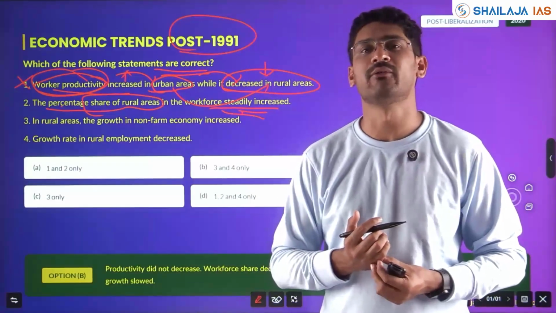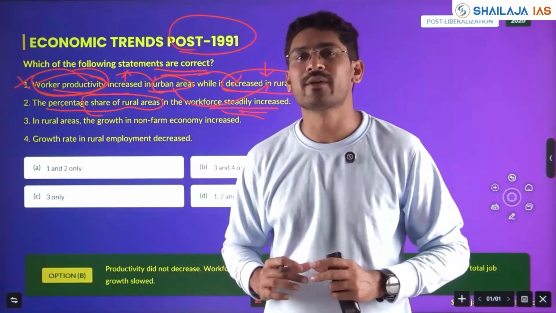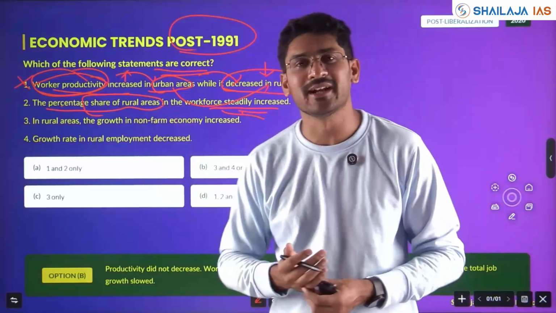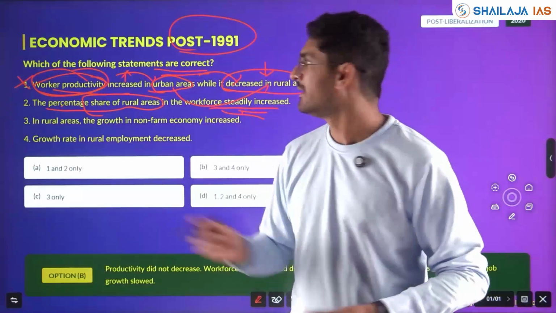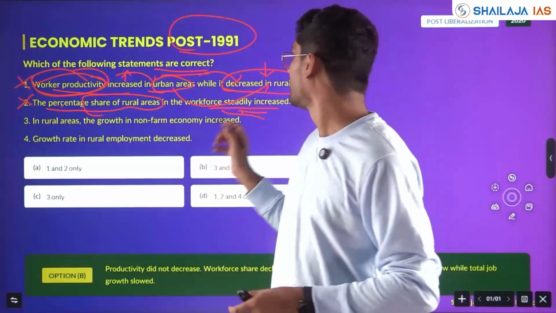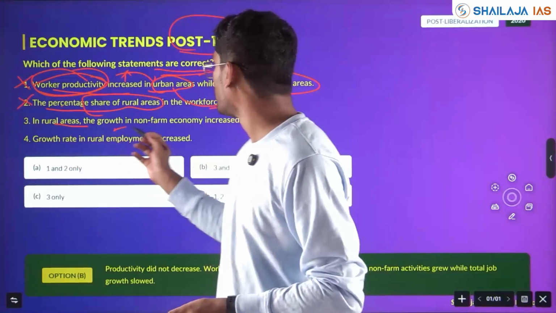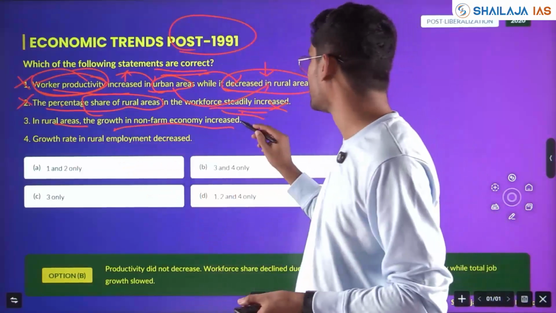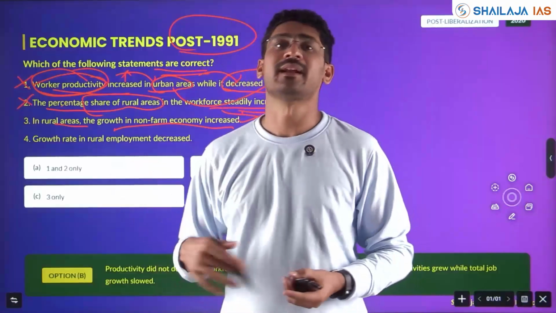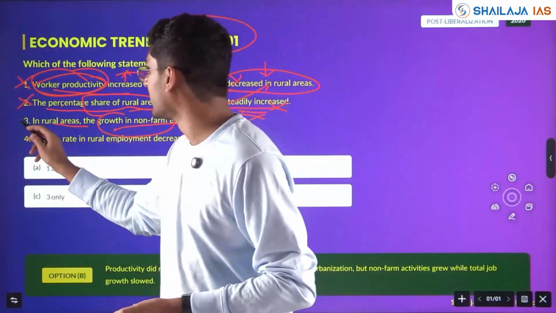What happened after 1991 reforms? Industrialization, urbanization, workforce started moving from rural areas to urban areas. The percentage workforce in the rural areas, did it increase or reduce? Steadily or exponentially, however, it reduced, but it never increased. Statement 2 is wrong. In rural areas, the growth in non-farm economy increased, obviously with respect to small MSMEs, and other allied non-farm services came. So growth in the jobs of non-farm economy increased.